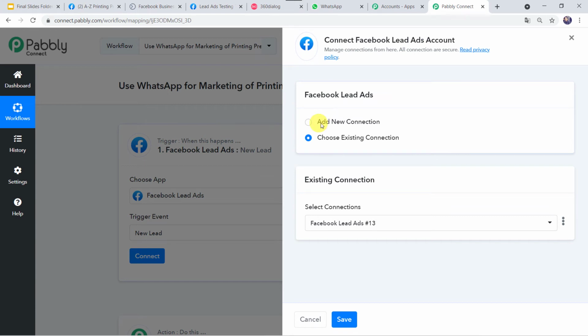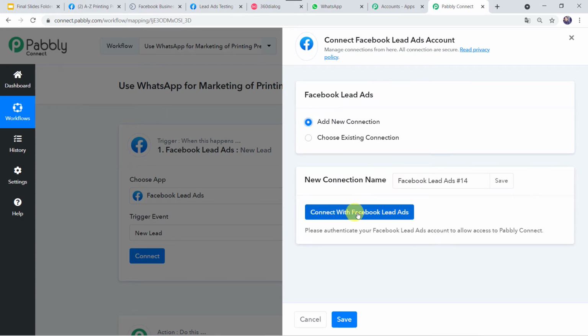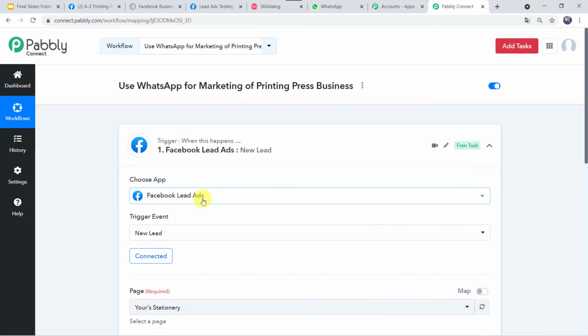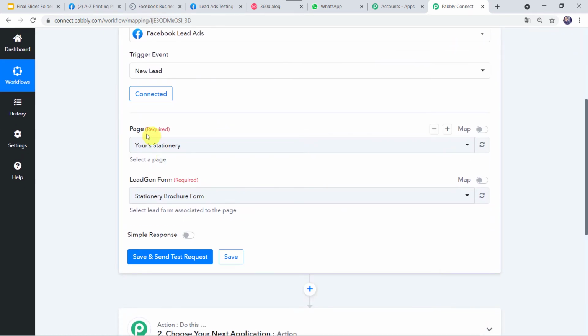Here we have to click on add new connection and connect with Facebook lead ads. Authorization successful. Okay, and now Facebook lead ads are connected to Pabbly Connect. Now here we have to select the page that we have created on our Facebook account, and here we have to select the lead generation form that we are running on this particular page.